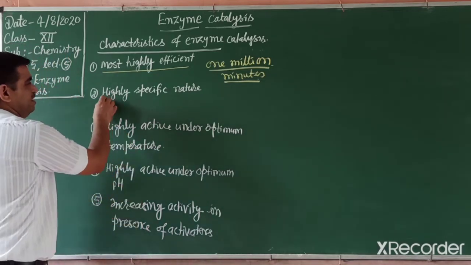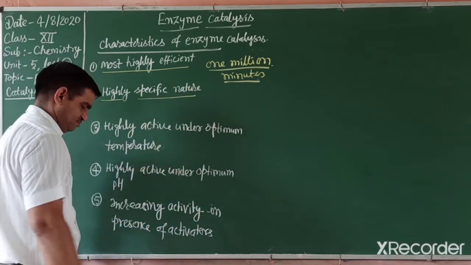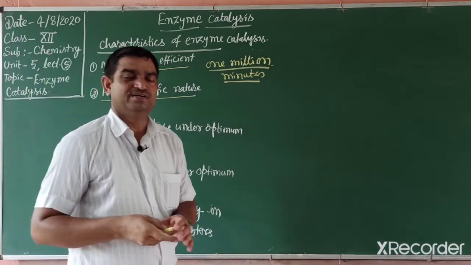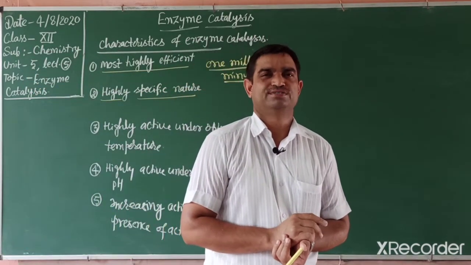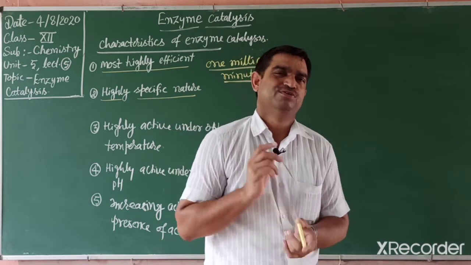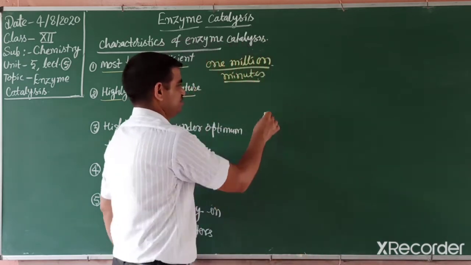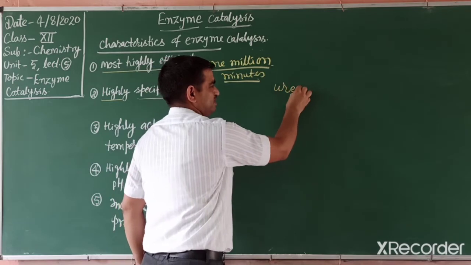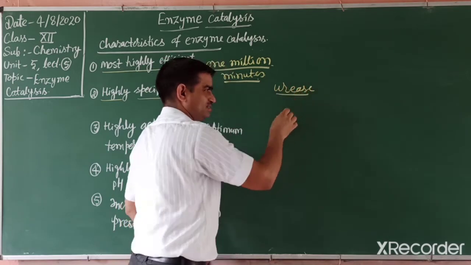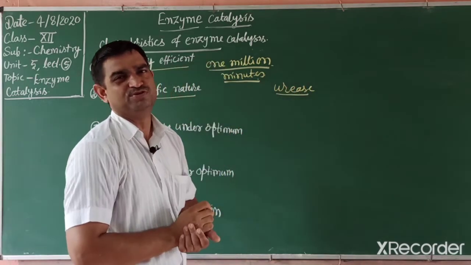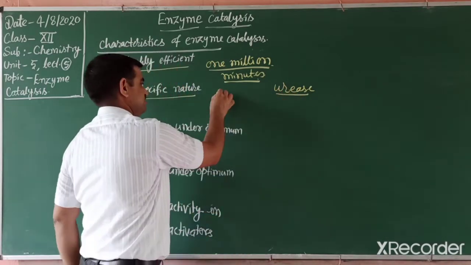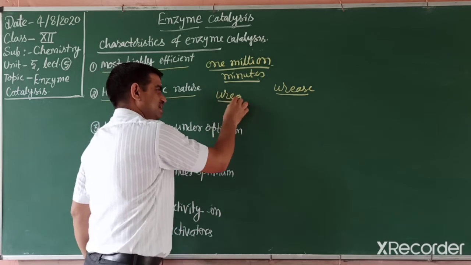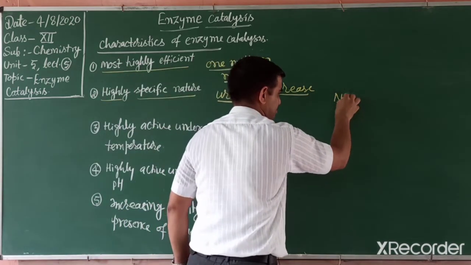The other one: highly specific in nature. A particular enzyme affects a particular reaction. So they are highly specific. For example, urease. Urease only breaks the amide bond of urea. Urease is named from urea, so it can only break down urea into ammonia and carbon dioxide.